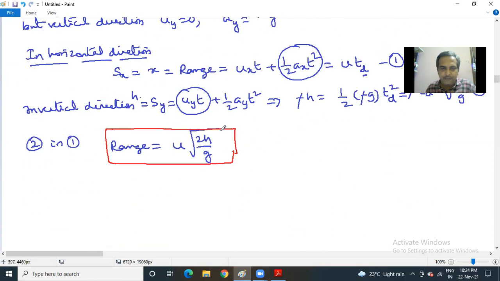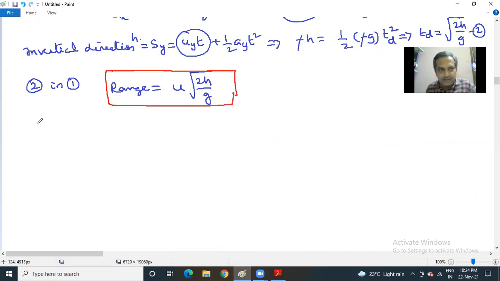So let us first find out the velocity of the projectile after t seconds. First let us write the velocity in the vertical direction.